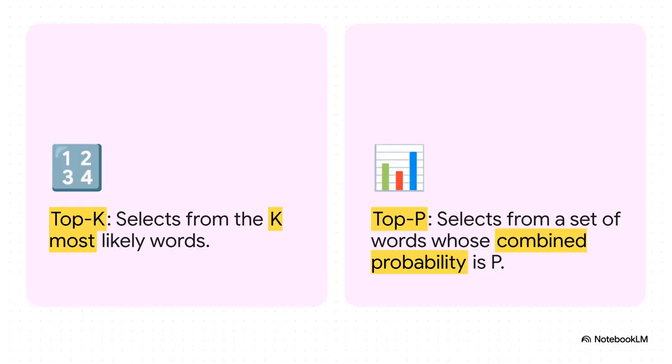Now, before that temperature dial even comes into play, there are two other settings you can use to narrow down the AI's options first. They're called Top K and Top P. Think of it this way. Top K is like telling the AI, hey, only pick from your top 10 most likely next words. That's it. Top P is a little more flexible. It's like saying, give me the smallest group of top words that add up to a 90% chance of being right. Both are just different ways to filter the pool of possible words before the temperature setting gets a chance to get creative.